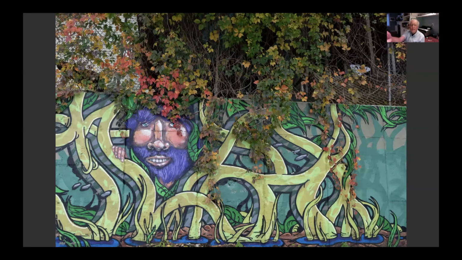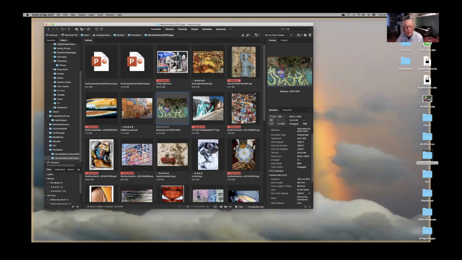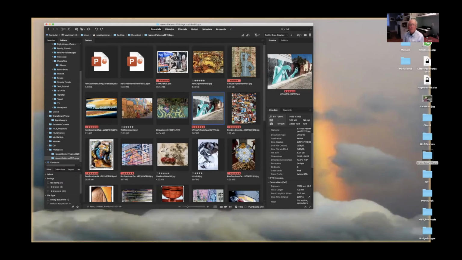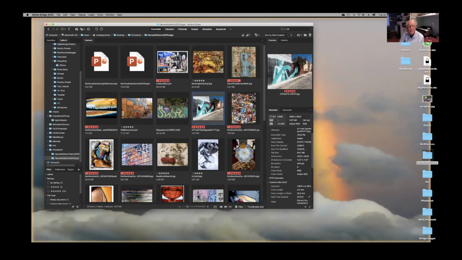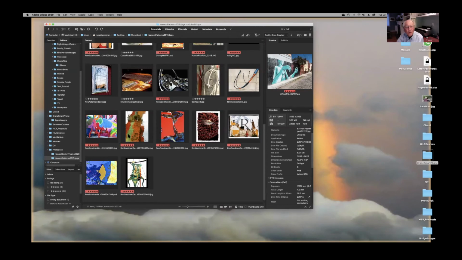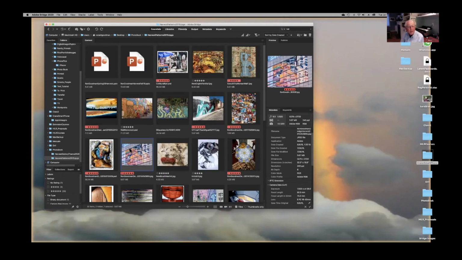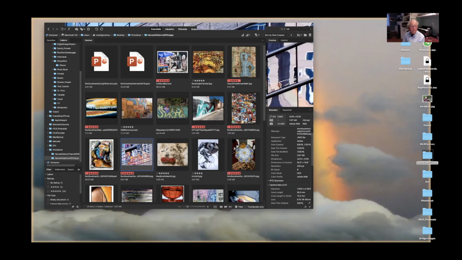Whoever took this has no idea what's up there in the dark area on the top, because the exposure is thrown out, and the white in the top left doesn't detract from it. Again, just walking along streets sometimes in a city, the different colors of the buildings and the graffiti alone sometimes are worth the look.